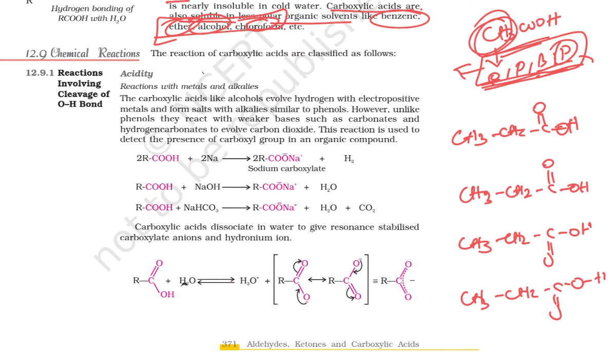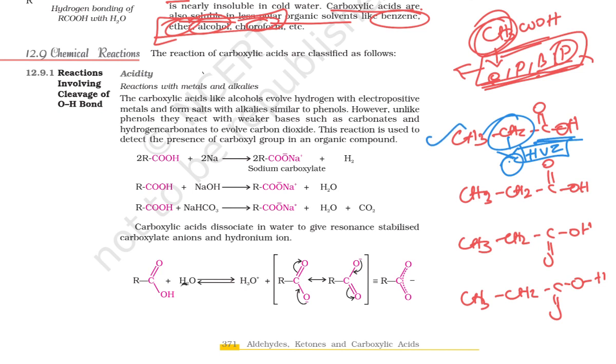The first way of reaction in the carboxylic acid is at the hydrocarbon near your carboxyl group, where a substitution reaction takes place. This reaction is the Hell-Volhard-Zelinsky reaction. Okay, this is the first reaction.